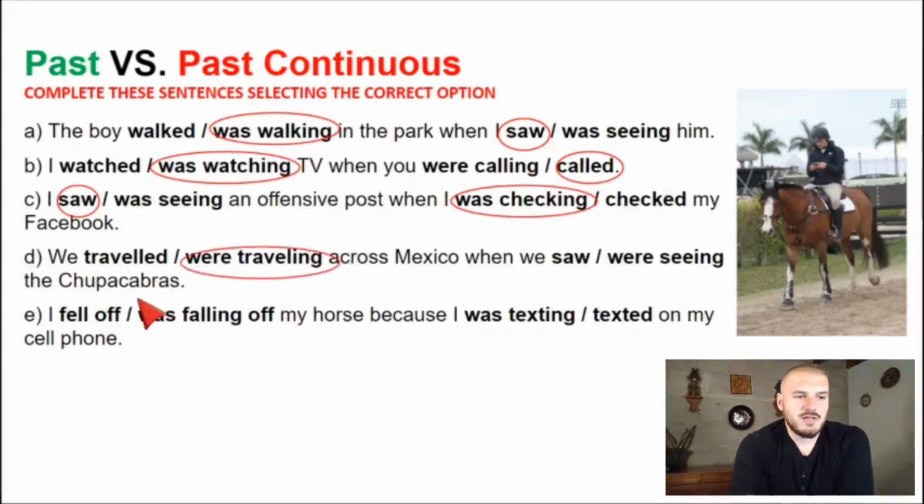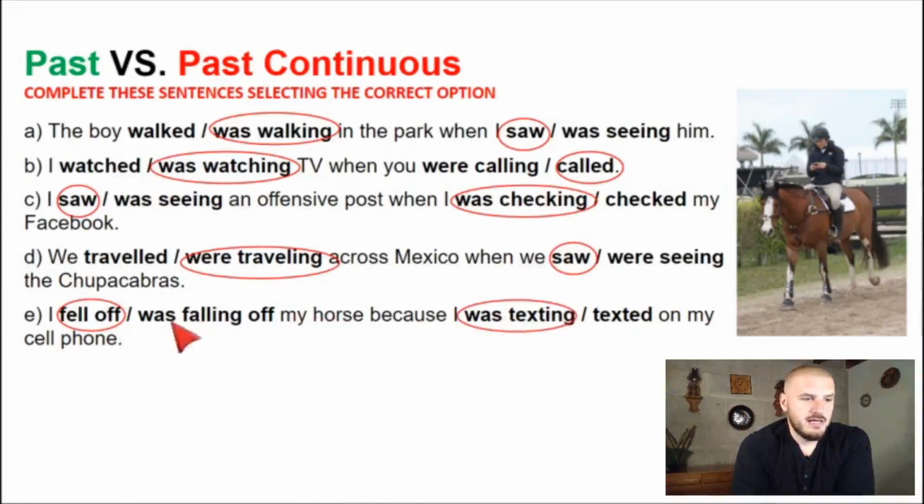We were traveling across Mexico when we saw a chupacabras. We were traveling, in England we use double L, but okay, American English, traveling. We were traveling across Mexico when we saw the chupacabras. And I fell off my horse because I was texting on my cell phone, like in the picture here, right? Me caí de mi caballo porque estaba mensajeando mi cel.